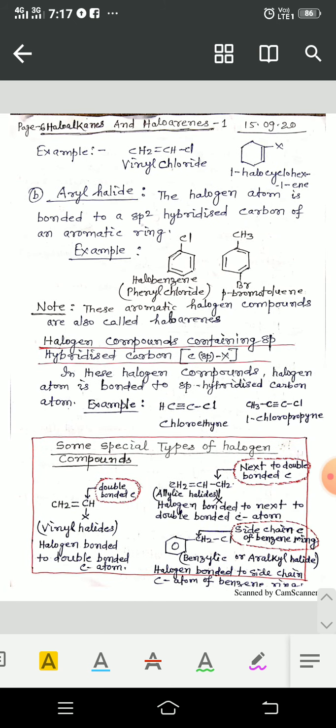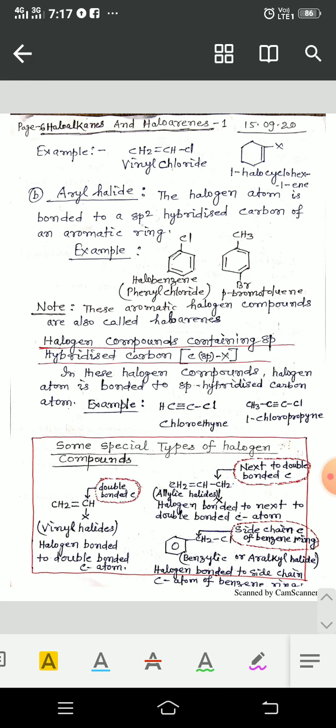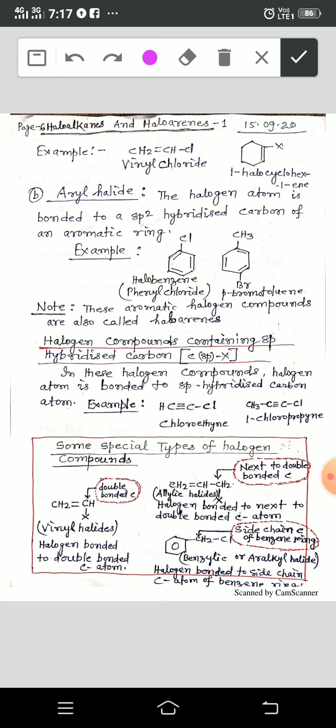Now on the 6th page, see here, this is vinylic, means this radical is known as vinyl. Aryl halides, this is known as aryl. So in these two cases, the halogen atom is attached with an sp2 hybridized carbon.